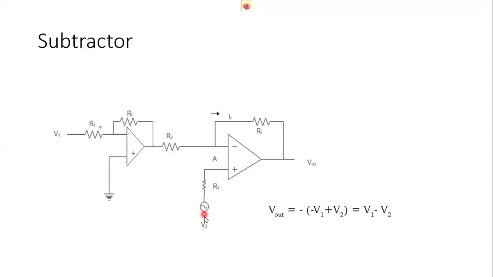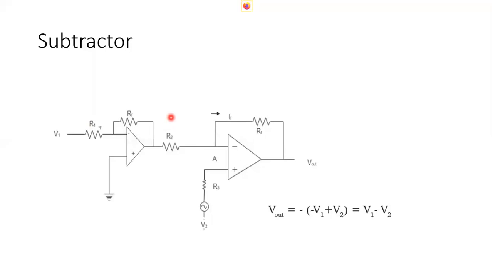So we are giving two inputs to this amplifier, and the output will be V1 minus V2. The first stage is an inverting amplifier, so the output will be minus V1, providing a 180-degree phase shift.